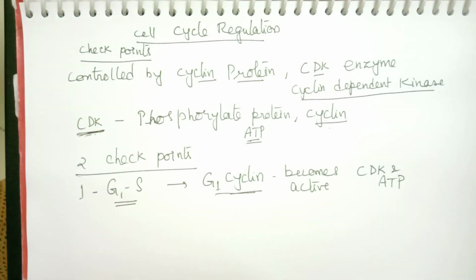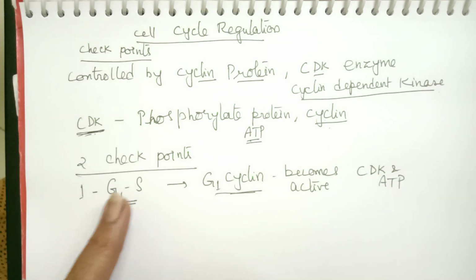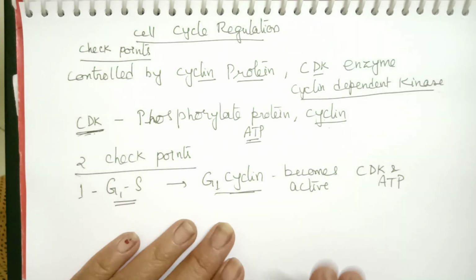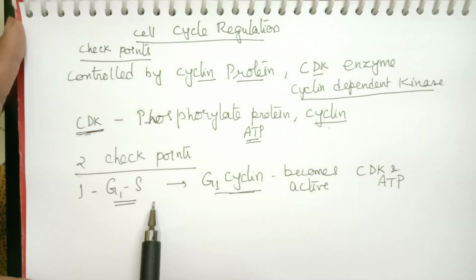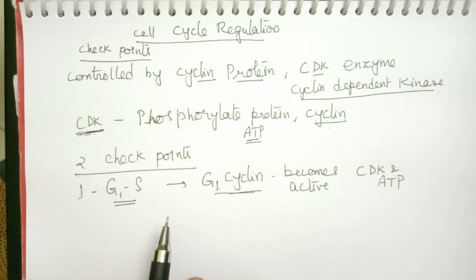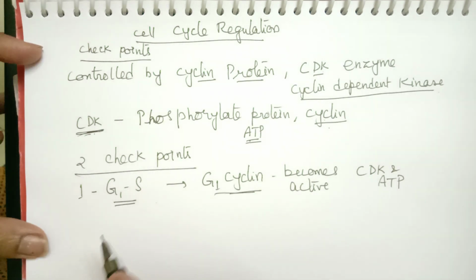When G1 cyclin becomes active, the cell can enter from G1 into S, so the transition between G1 and S takes place. This is the first checkpoint, and the protein is G1 cyclin.